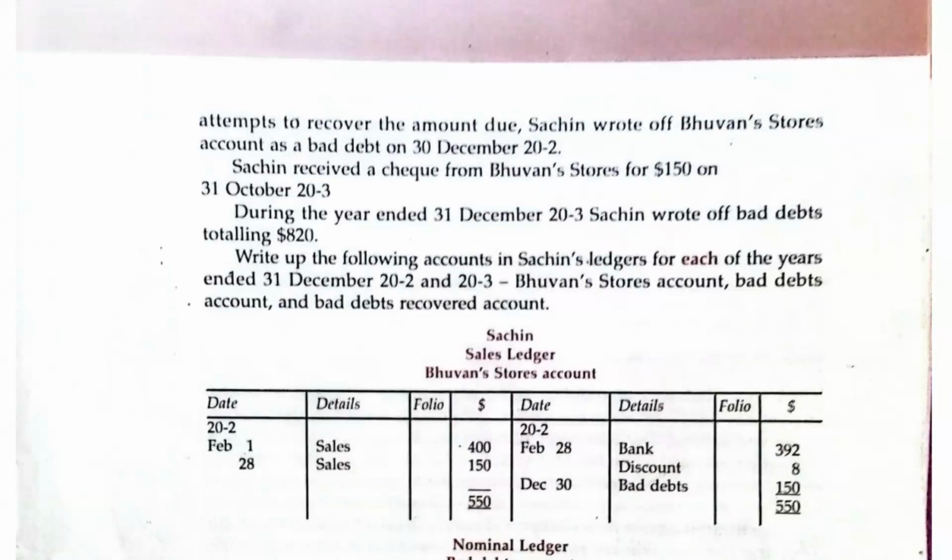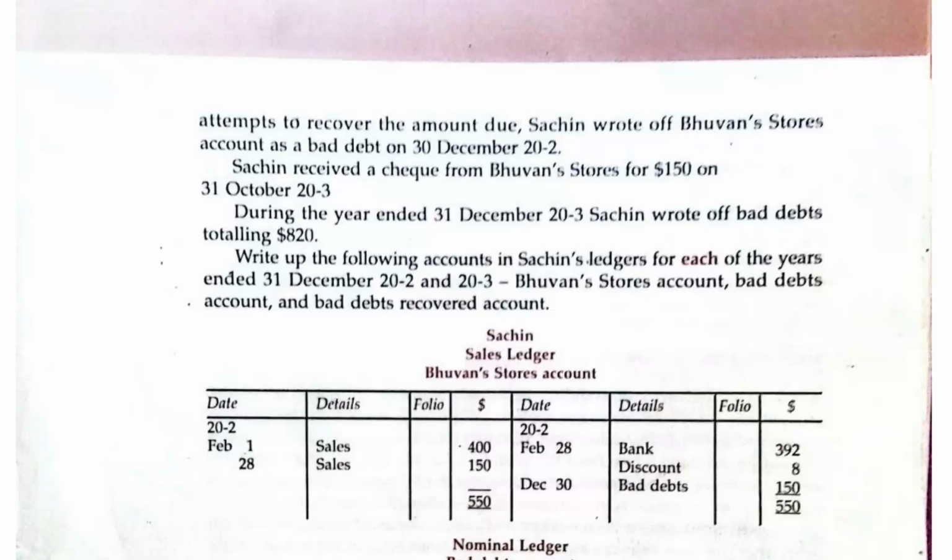Now, he receives a check from Bavans Stores for $150 on 31st October 2023. So after you have written someone off in December 2022 as bad debtors, then in October 2023, after 1 year, they decided to bring back that money.